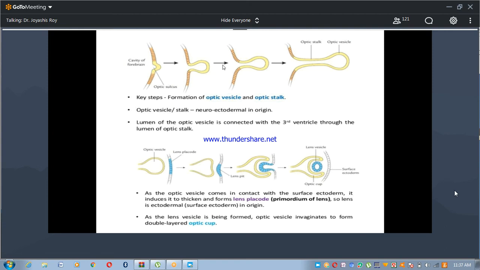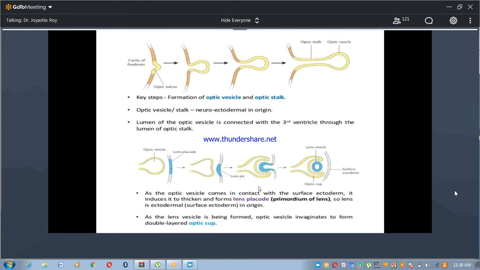Here the optic sulcus or optic groove is formed. The optic groove is deepening, and then the optic vesicle is formed. Formation of the optic vesicle and optic stalk. The optic vesicle and stalk are neuroectodermal in origin. This is the lumen of the optic vesicle. The lumen of the optic vesicle is connected with the third ventricle. This is the lumen of the optic stalk.